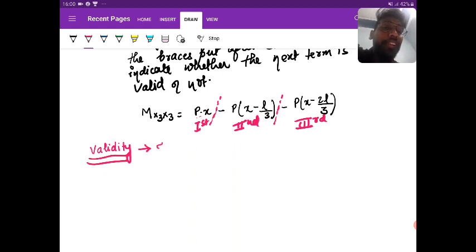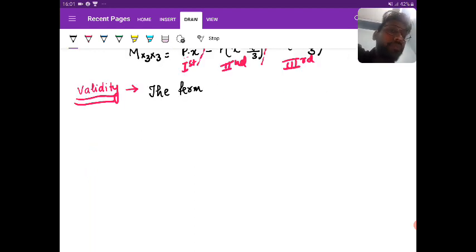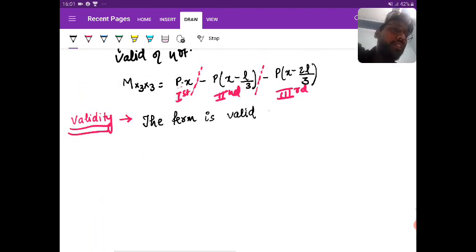The term in the bracket, simple I'm writing, the term is valid only when the bracket term, can you see the bracket term?